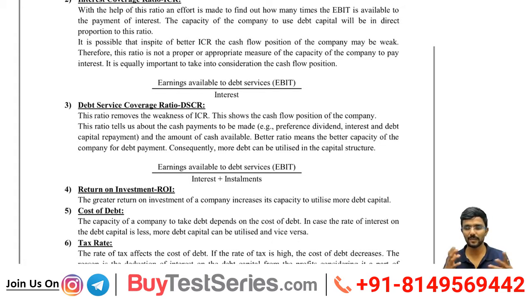It means if you have a better capacity to repay debt, you can involve more debt in your company. The formula is EBIT divided by interest plus installment. You can just mention in that bracket, principal. For that installment, just mention that it is the principal portion.